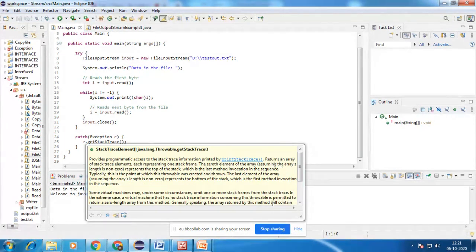It returns an array of stack trace elements, each representing one stack frame.